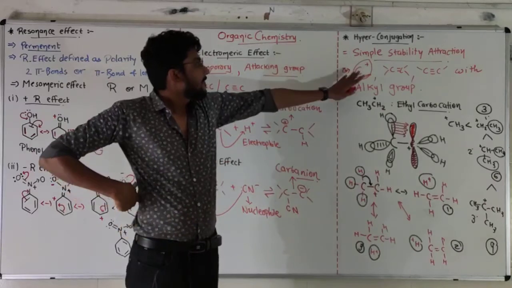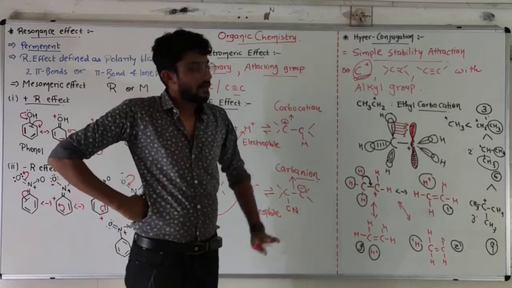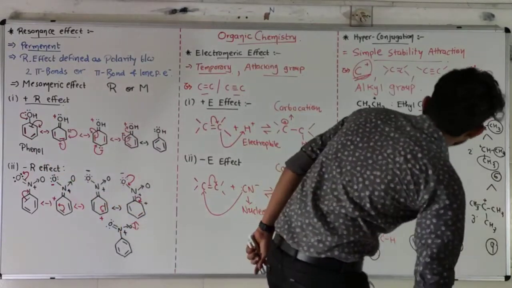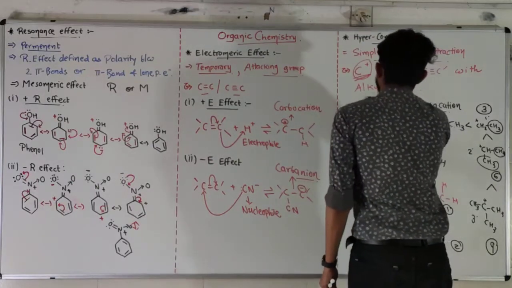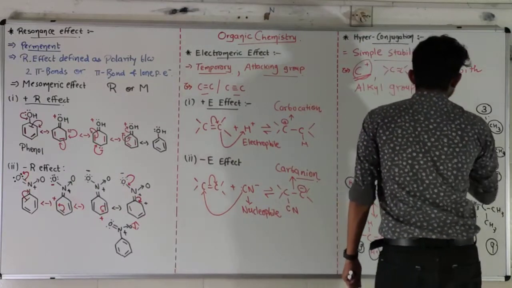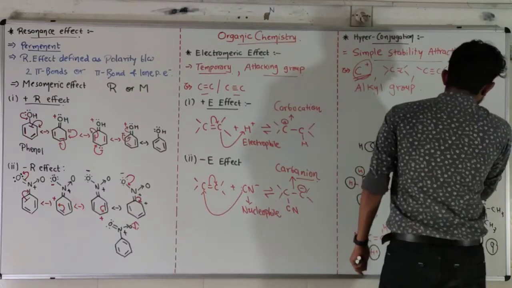Okay, we discussed carbocation. Now let's discuss double bond or triple bond.